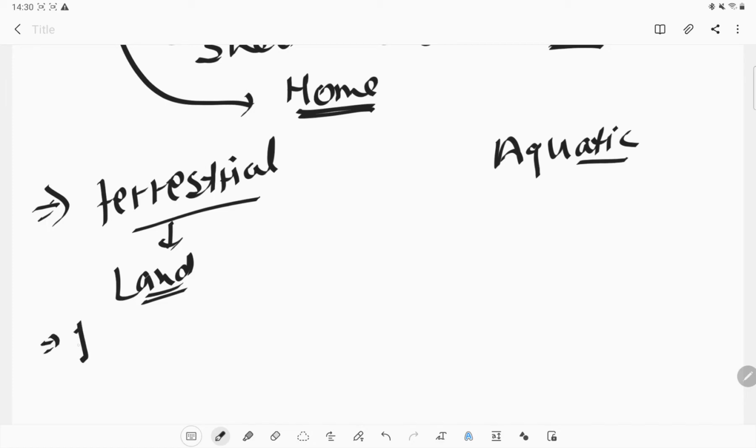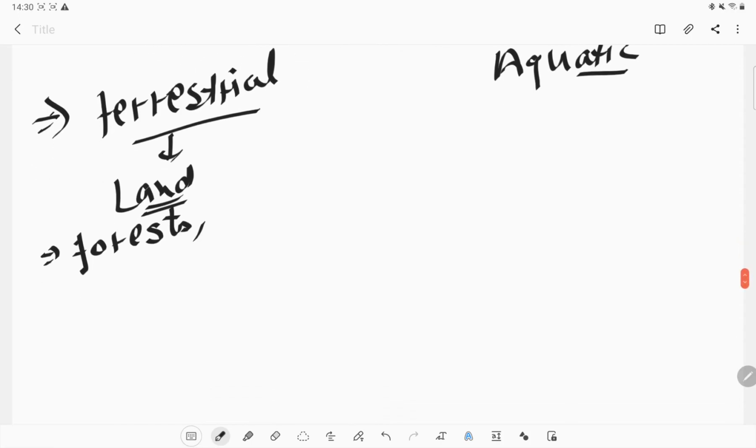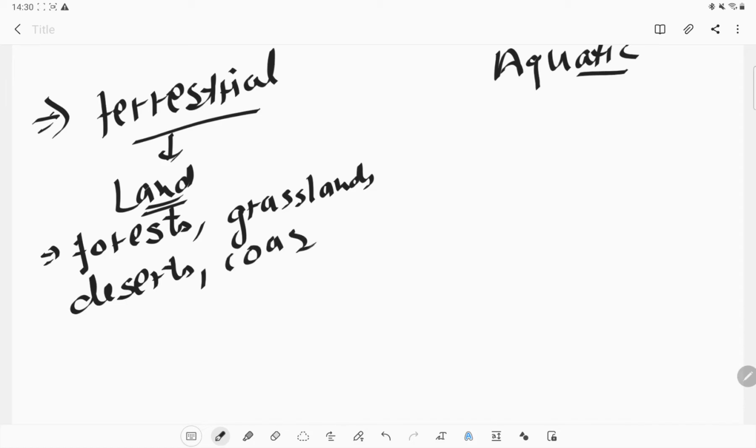For example, forests, grasslands, deserts, coastal areas, or mountain regions.